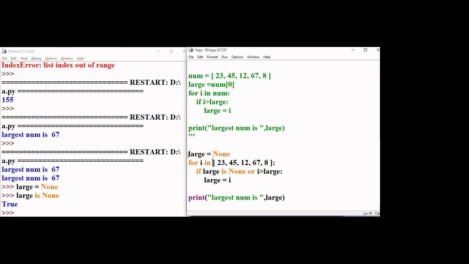This is one more type in Python, the None type, which will help us in many places. You will see many times when we run a program, it will tell you it returned None. That means there is nothing to return. It is empty. So large is holding the empty constant value. That's why we are able to use this. So understand, this is executed only once, the first time. In the rest of the iterations, i greater than large is executed. Hope this difference is clear to you.